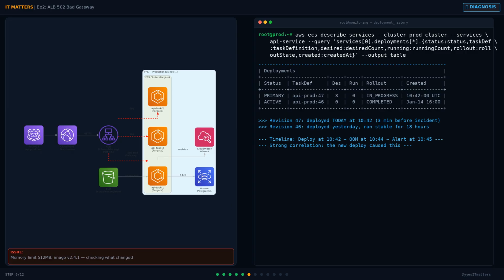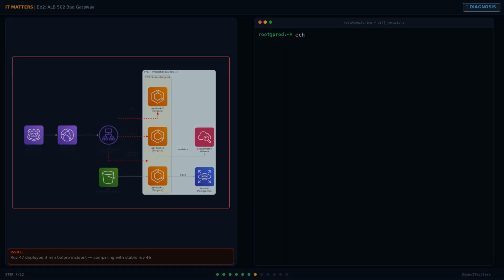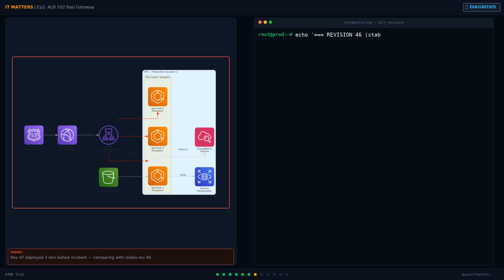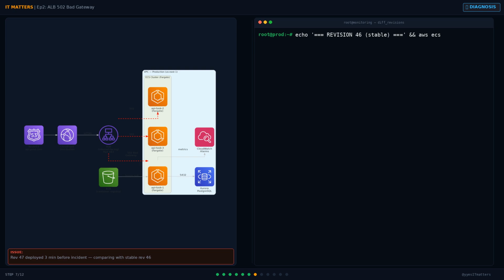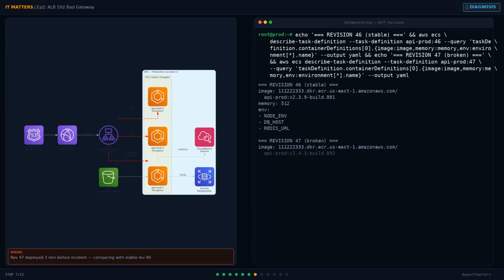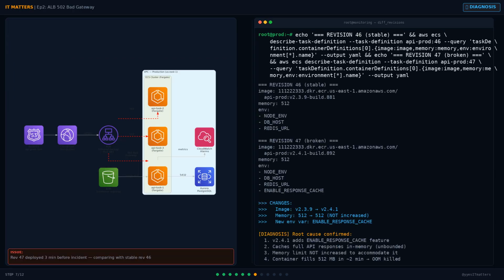Let's check the ECS deployment history to see when revision 47 was deployed and what was running before it. There's our smoking gun. Revision 47 was deployed at 10:42, and the tasks started dying at 10:44. The previous revision 46 ran perfectly stable for 18 hours.